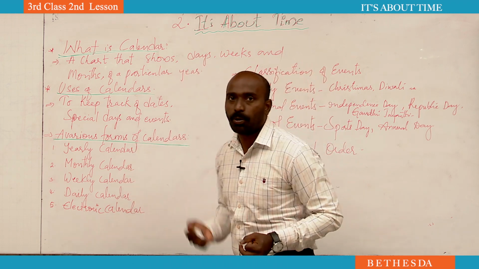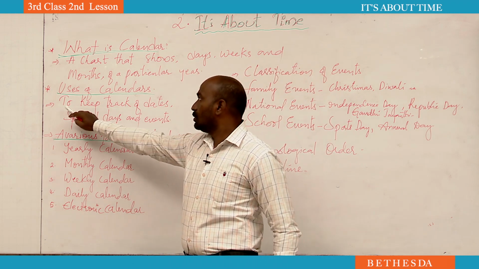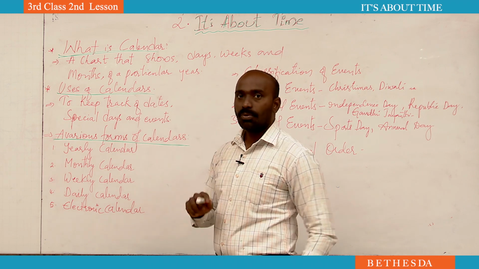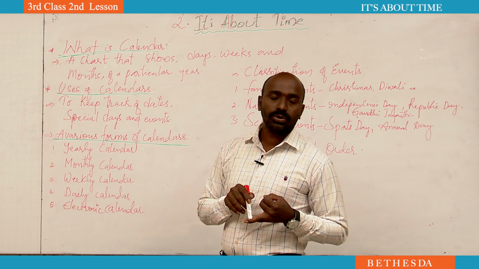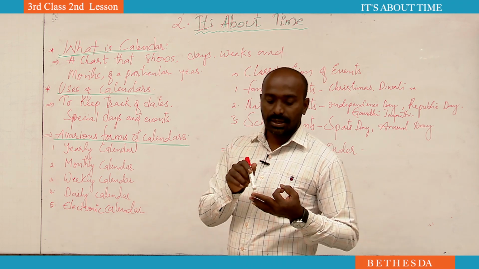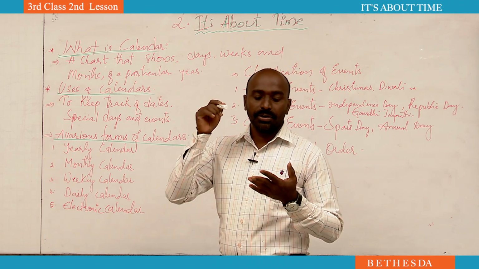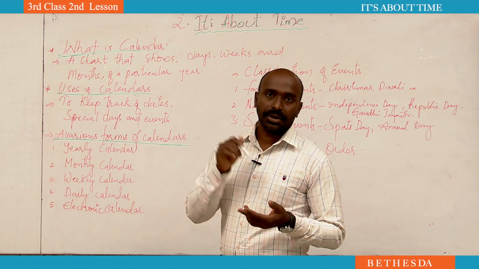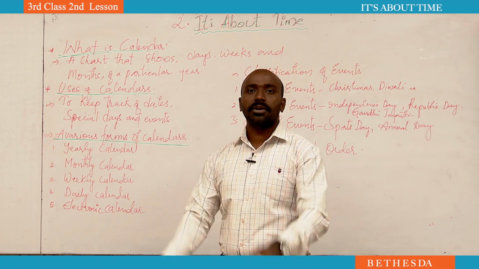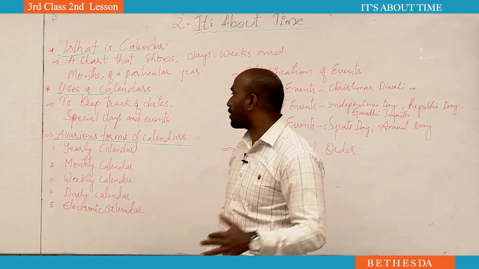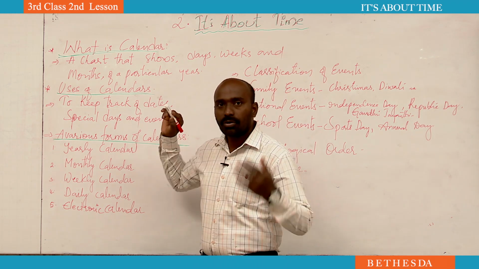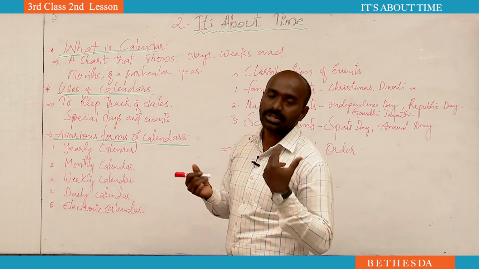Here is a small point given: to keep track of dates. What dates? When you were born, when you started going to school, when you wrote the 10th class exam, when you studied intermediate, degree, PG, when you started doing a job. When we keep a track of dates in such a way, we use the calendar.